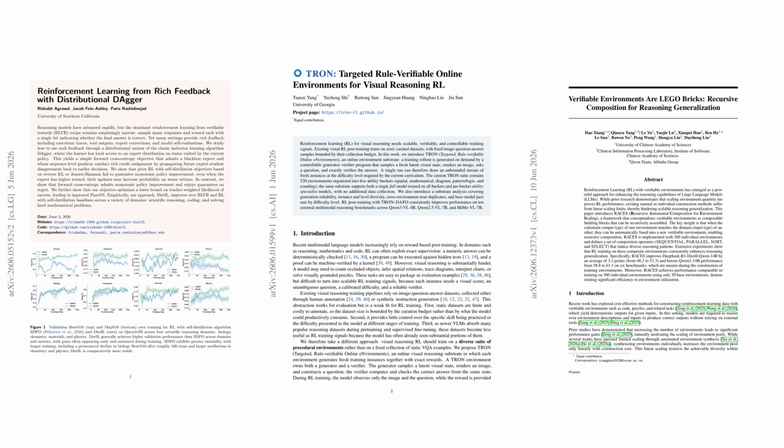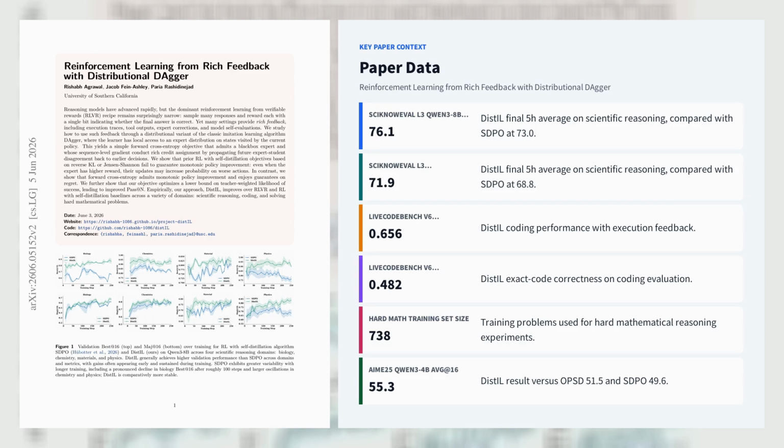That matters because it's the difference between models that memorize solutions and models that generalize under pressure. Here's what the new evidence says about where reasoning training is heading next. Let's explore the first paper, Reinforcement Learning from Rich Feedback with Distributional Dagger.